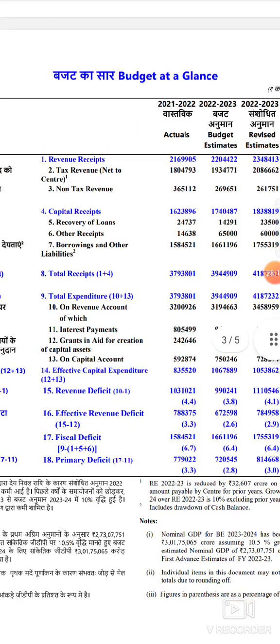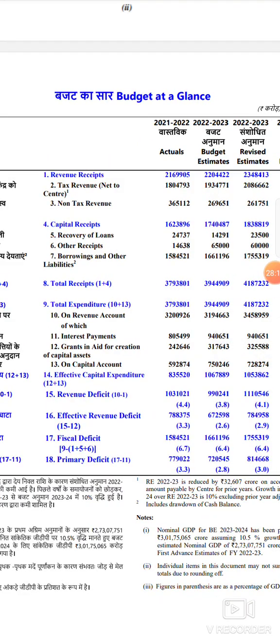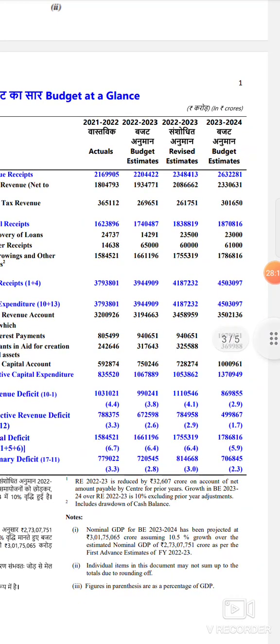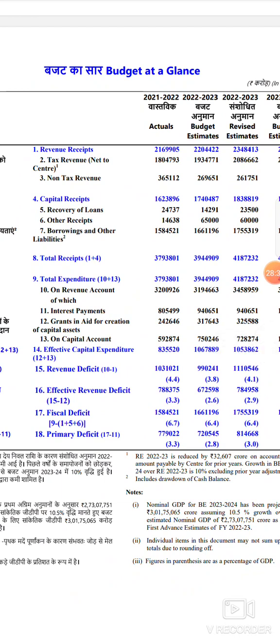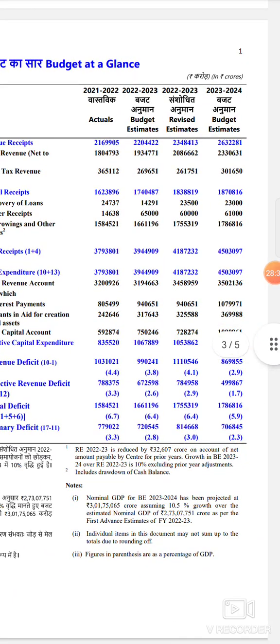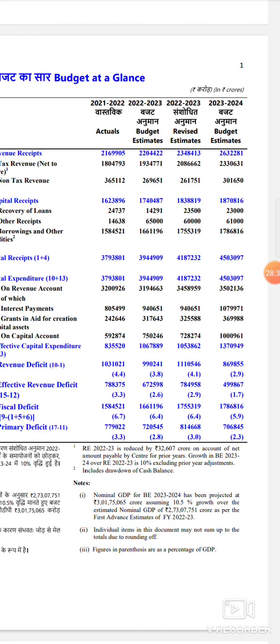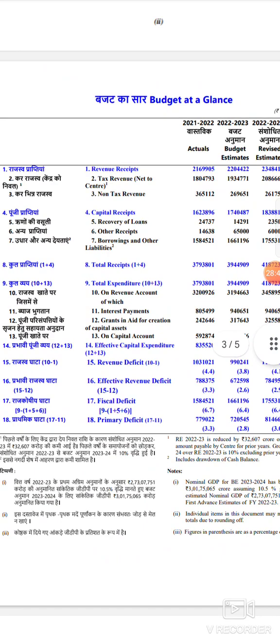Okay, so after observing all these things, especially the increase in capital expenditure was a very good and very positive sign. And if the government achieves this revenue deficit, and the fiscal deficit also, they have decreased these indicators. Okay, so overall it sounds to be a very good budget. Actually, even I have some personal disappointments regarding income tax provisions and all, but keeping that aside, it's a good budget overall. Okay, this is my personal opinion only.